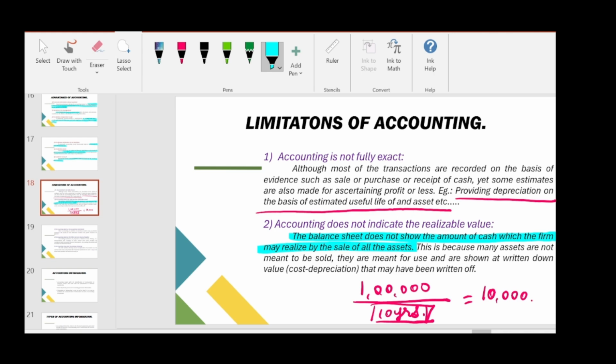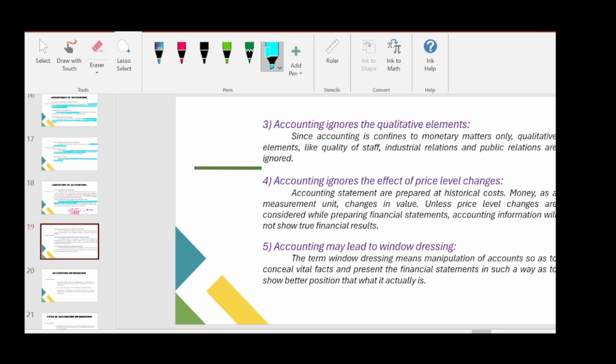This is because many assets are not meant to be sold. They are meant for use and are shown at written down value that may have been written off. So that is the second limitation. And the third limitation is accounting ignores the qualitative element.